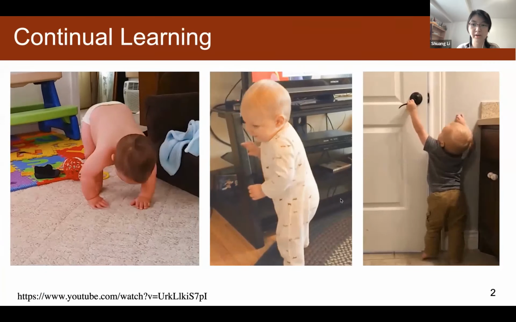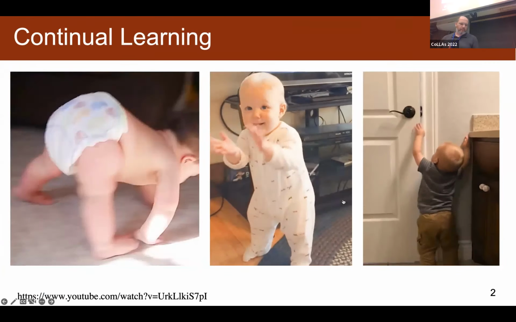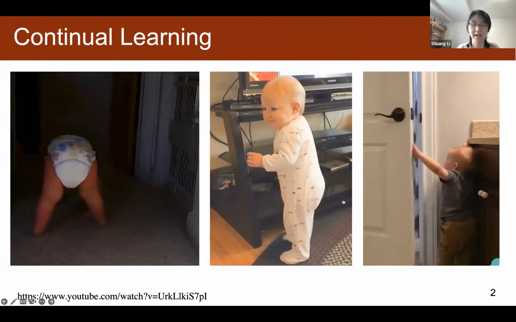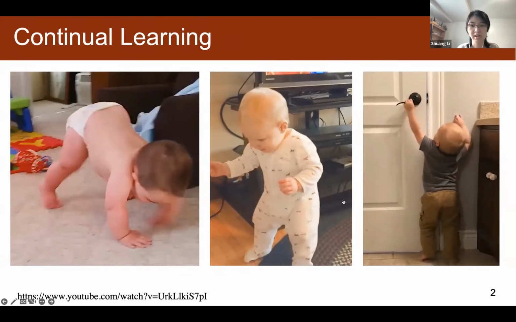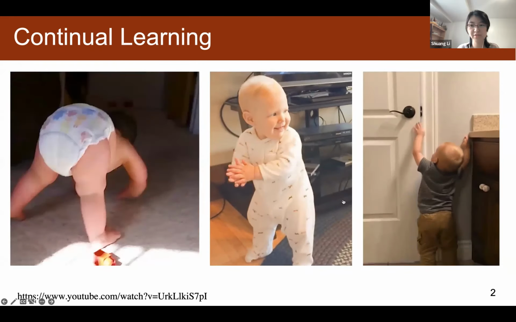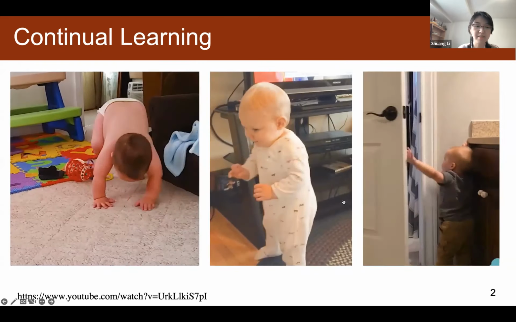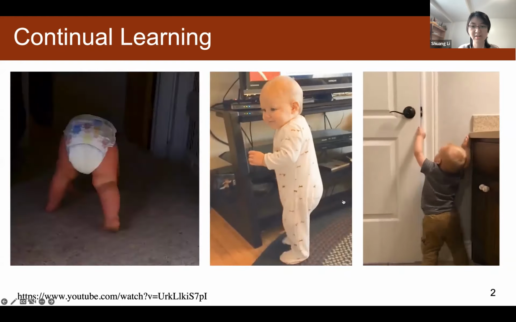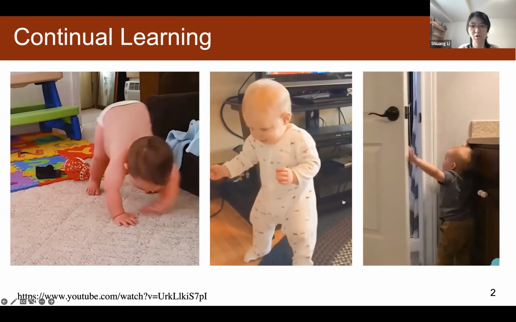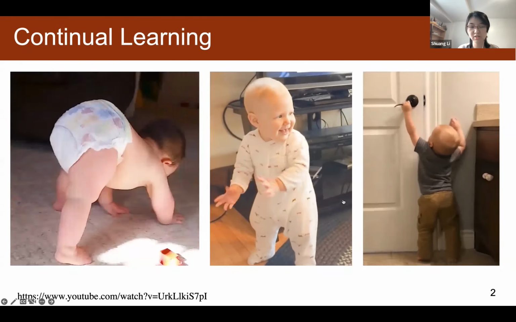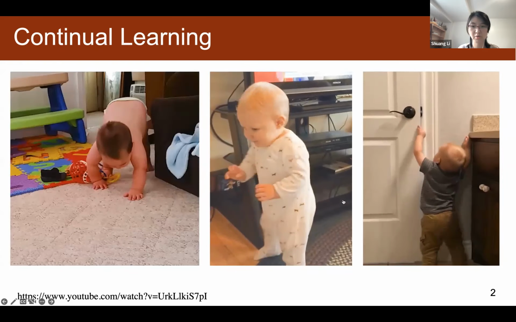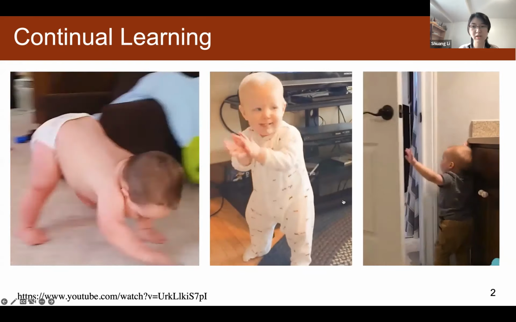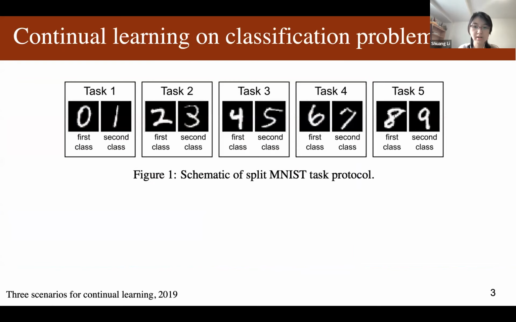As humans, we interact with the world, learning new skills, getting feedback from others, and consistently improving ourselves. As shown in these videos, the baby first learns to crawl on the floor, and then they learn to stand up and walk when they get older. After that, they learn more sophisticated skills, such as opening the door. In addition to learning these skills, humans can also transfer what we learned from the past to solve new tasks. However, it is very challenging for models to continually learn new knowledge without forgetting the old knowledge.